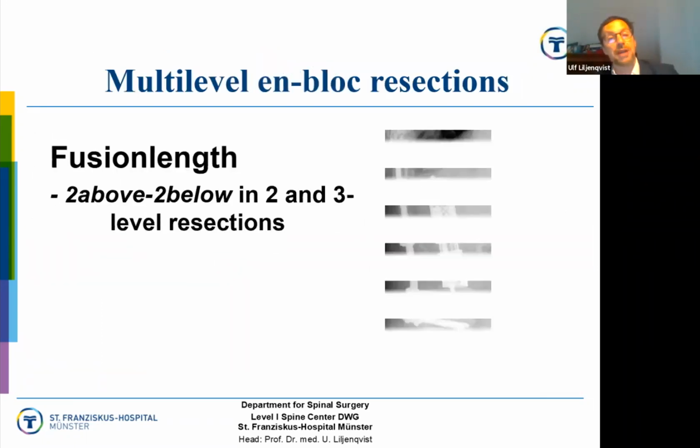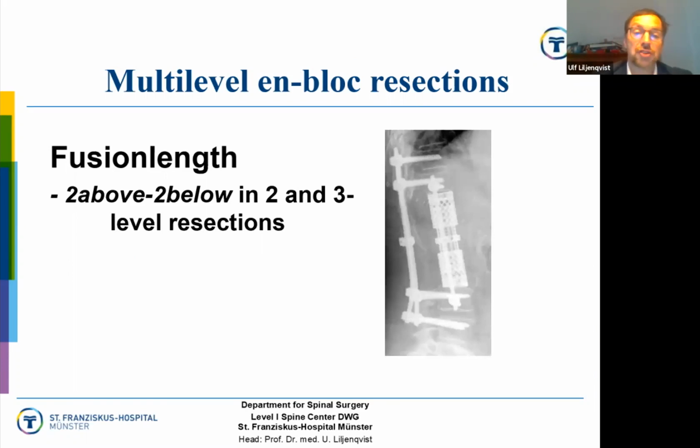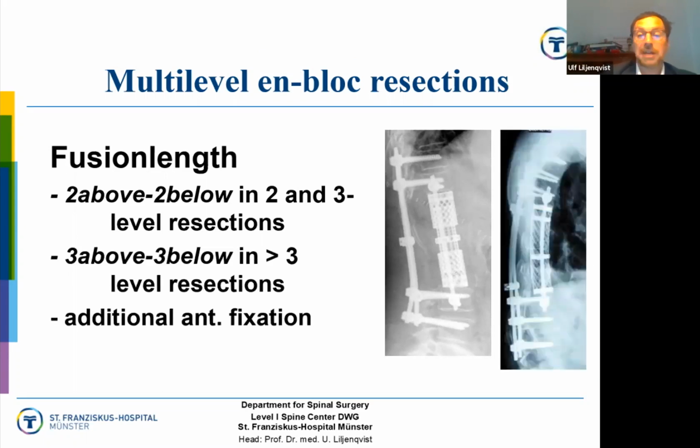What about the fusion length? Normally, if you have a 2 or 3 level resection, 2 above and 2 below is sufficient. If you have more than 3 levels to resect, as you see on the right side, it's probably safe to instrument 3 levels above and 3 levels below. And don't forget the additional anterior fixation to get maximum stability.